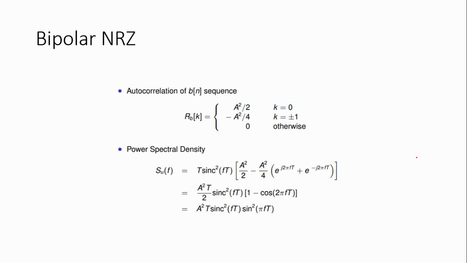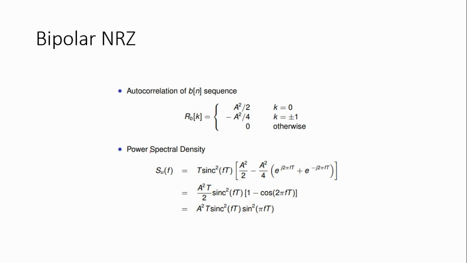The autocorrelation function of the pn sequence is R P of k equal to a square divided by 2 when k equal to 0, minus a square divided by 4 when k equal to plus or minus 1, and 0 otherwise.